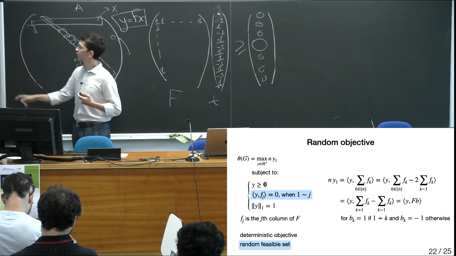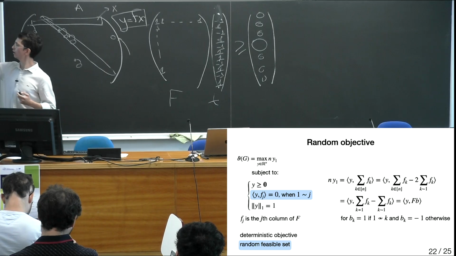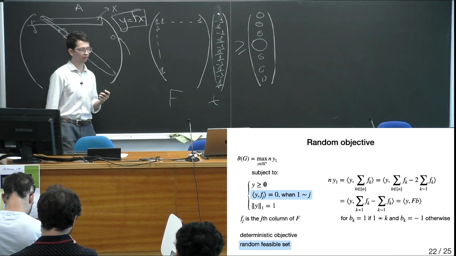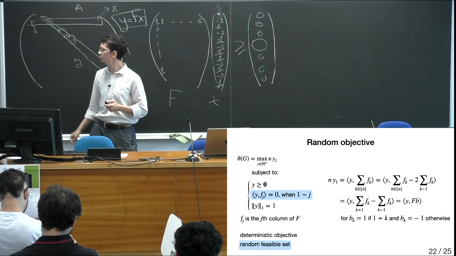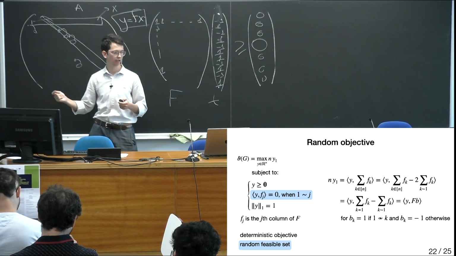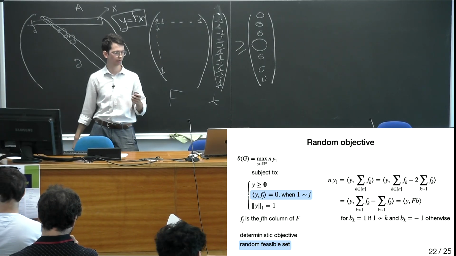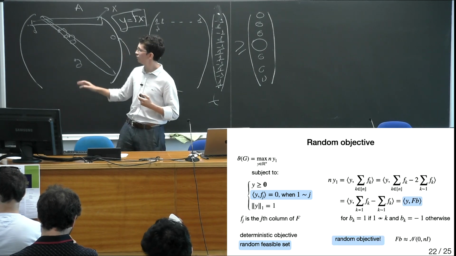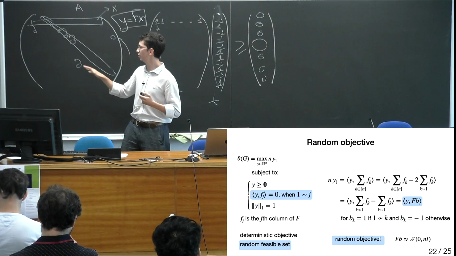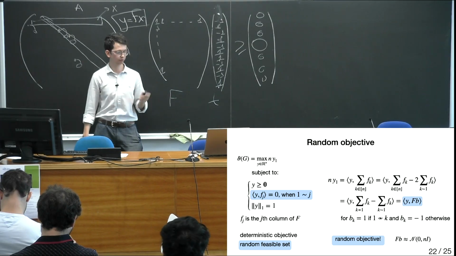And thus I arrive at the inner product of y and the vector fb, where b is now a plus or minus 1 vector. So bk is plus 1 if k is not adjacent to 1 and minus 1 otherwise. So now it's a random objective, and the vector is essentially like a Gaussian vector again, as we saw before.